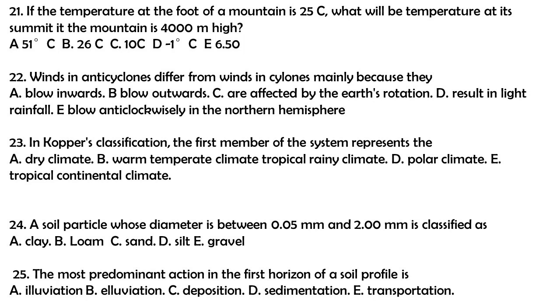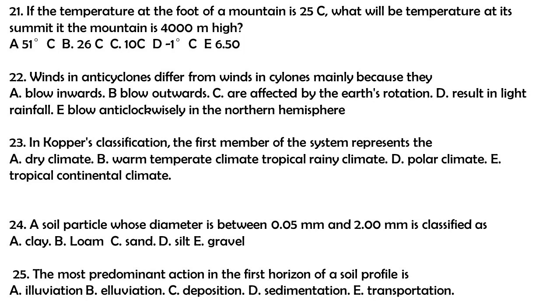Question 23. In Köppen's classification, the first member of the system represents the A. Dry climate, B. Warm temperate climate, C. Tropical rainy climate, D. Polar climate, E. Tropical continental climate. The correct answer to this question is C. In Köppen's classification, the first member of the system represents the tropical rainy climate.